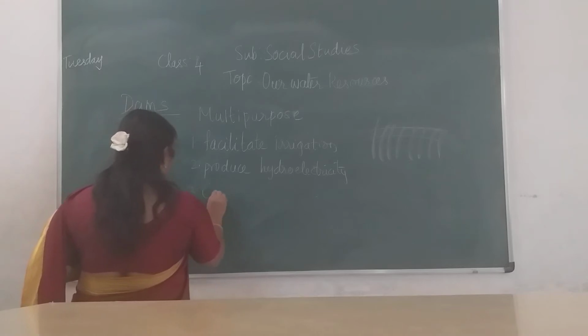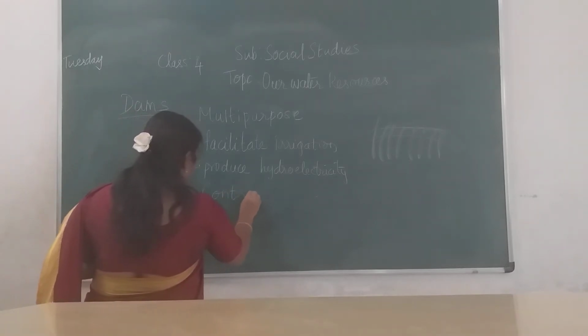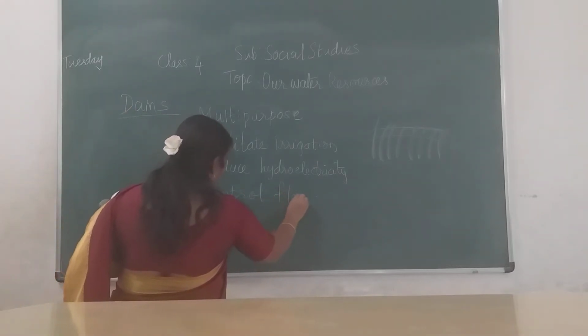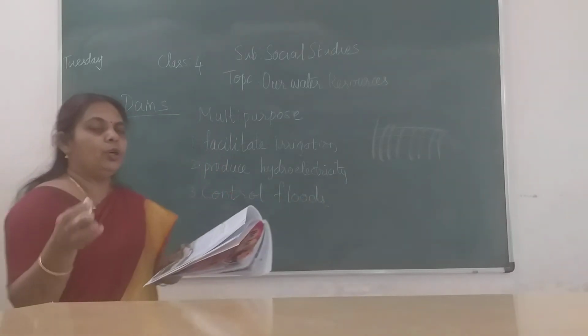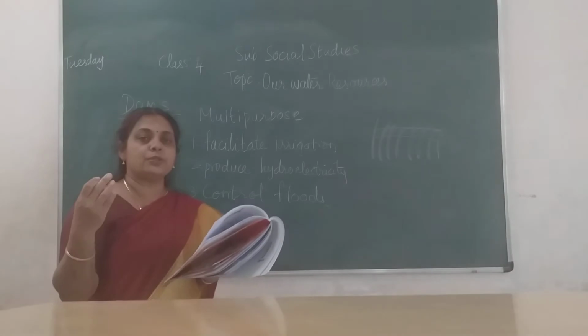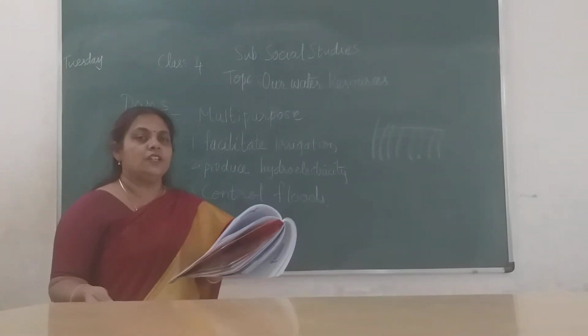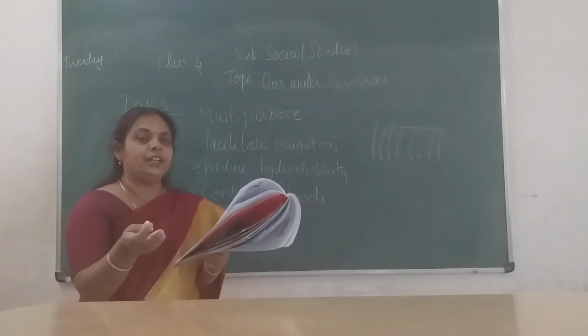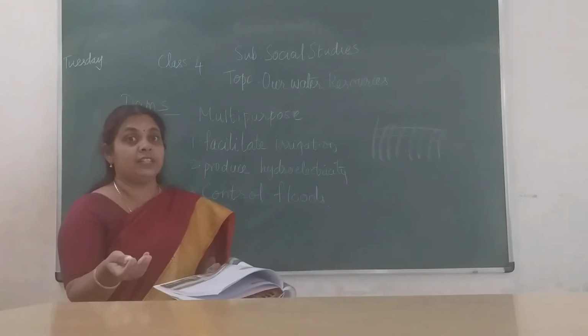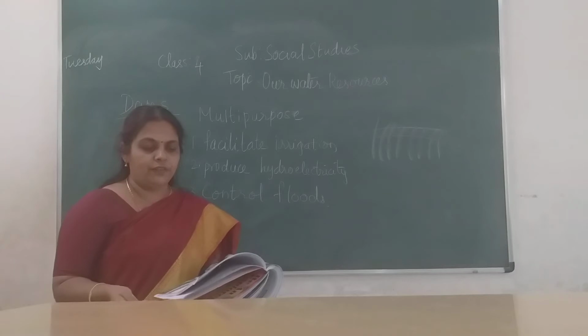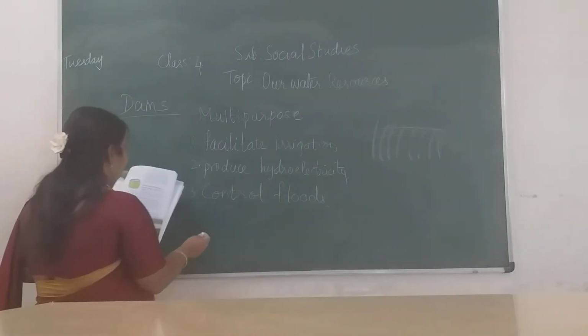The next one, third, control floods. You can control the flow of water. If more water is collected in the reservoir, you can send it to various parts. So there is no need to fear that floods will come because there is more water in that place. Control floods, and they help in fish breeding.